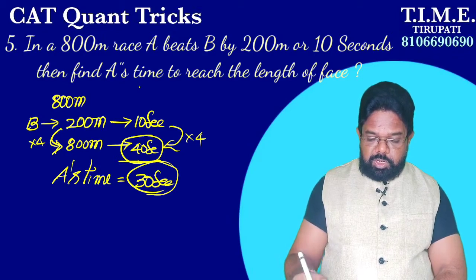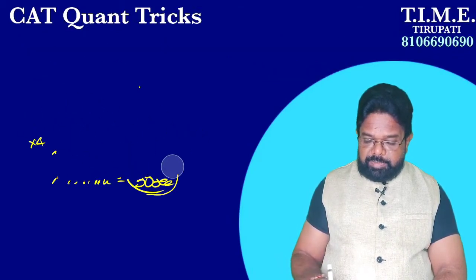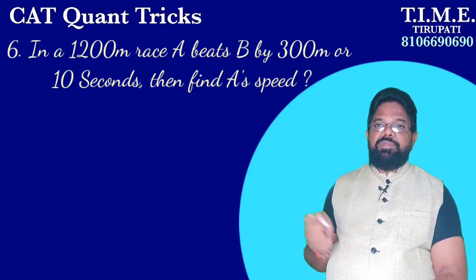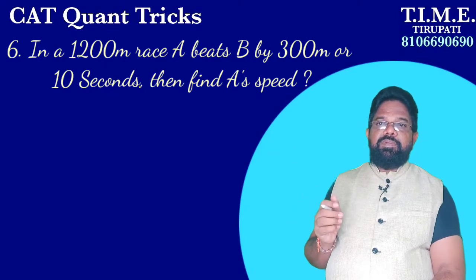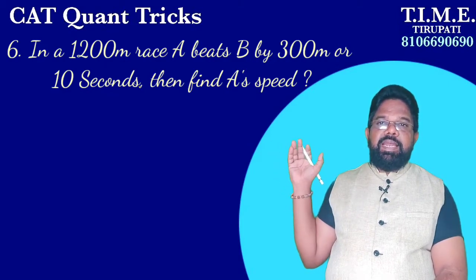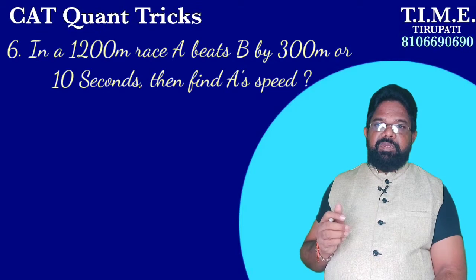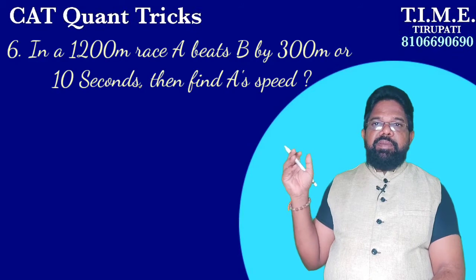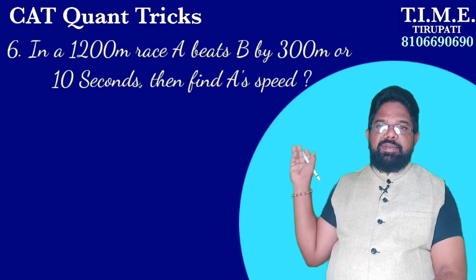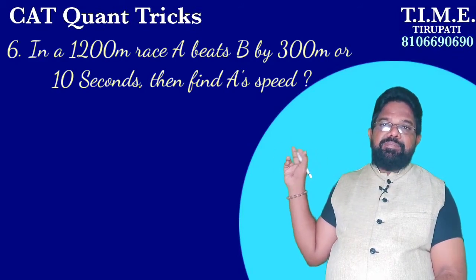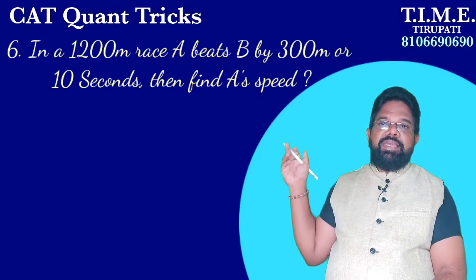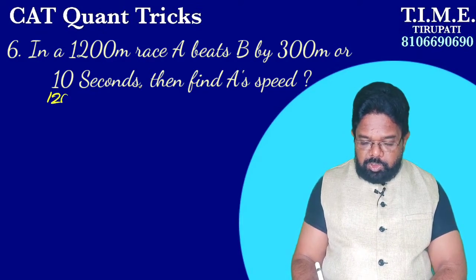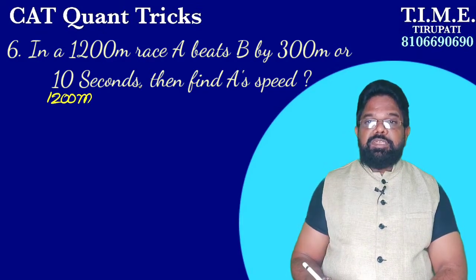Okay. So the last question related to races. So what is the last question? See here, question number 6. In a 1200 meter race, A beats B by 300 meters or 10 seconds. Then what is A's speed? Here you have to calculate A's speed. Now by observing again, the length of the race is 1200 meters.